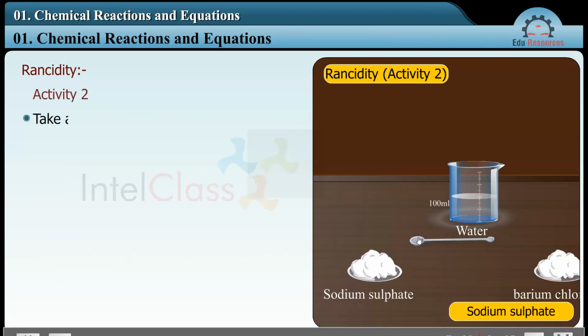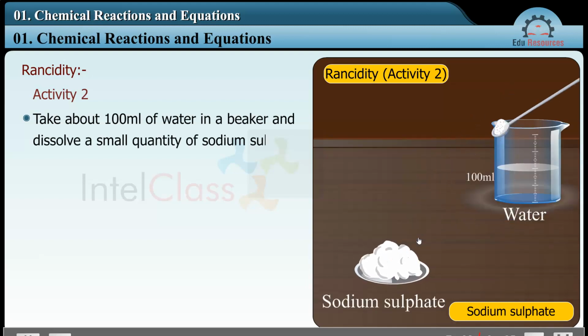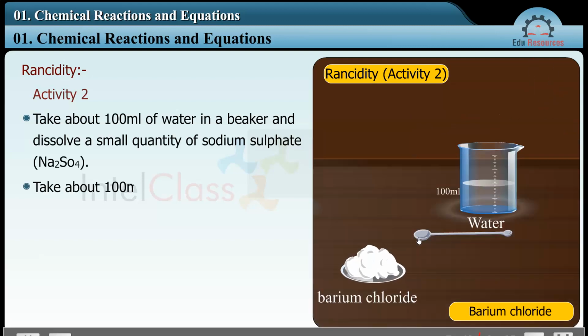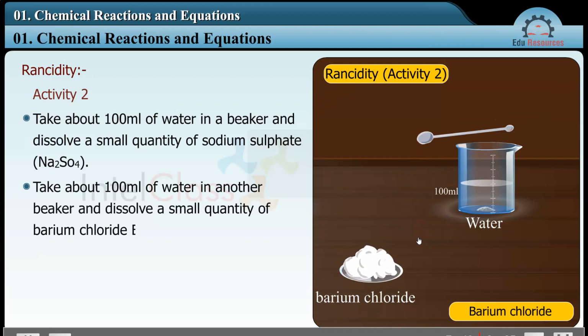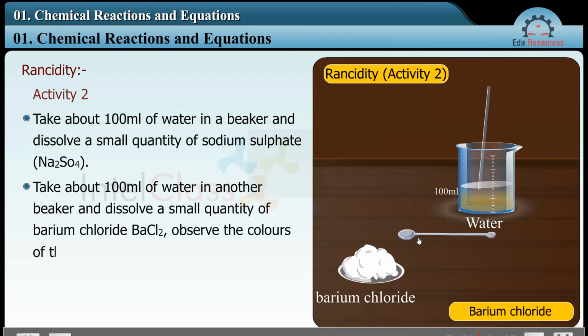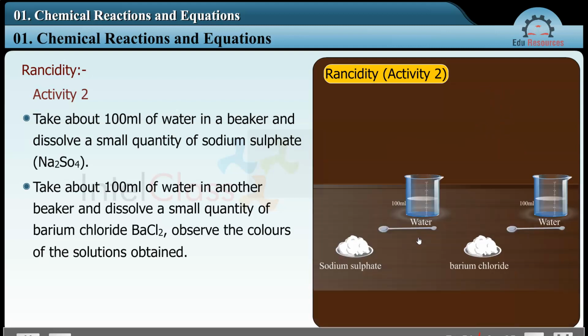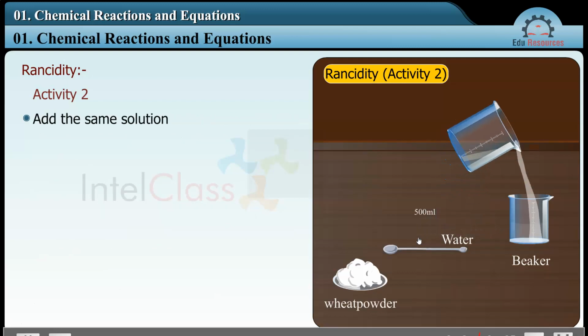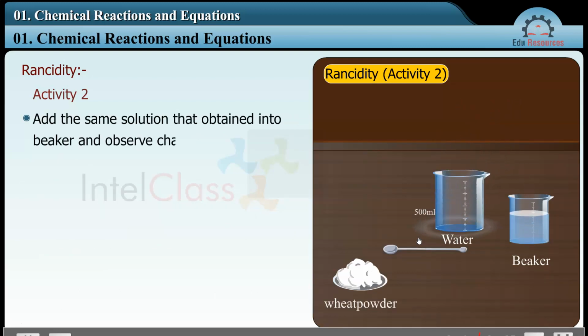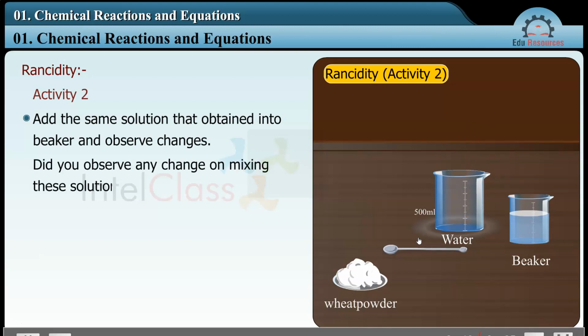Activity 2. Take about 100 ml of water in a beaker and dissolve a small quantity of sodium sulfate, Na2SO4. Take about 100 ml of water in another beaker and dissolve a small quantity of barium chloride, BaCl2, and observe the colors of the solutions obtained. What is the color of these solutions? Can you name the solutions obtained? Add the solutions obtained into one beaker and observe changes. Did you observe any change on mixing these solutions?